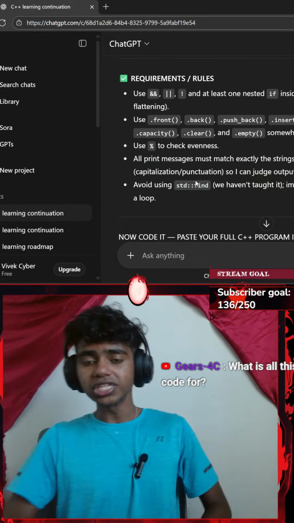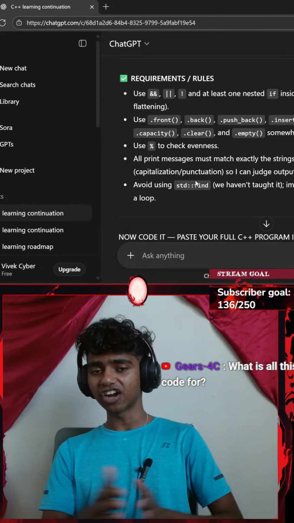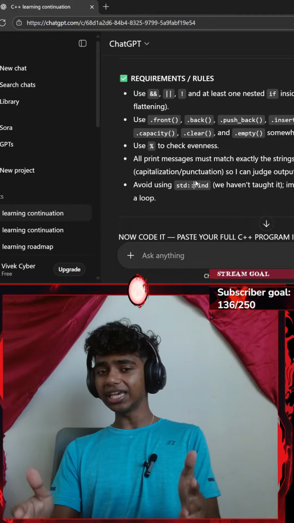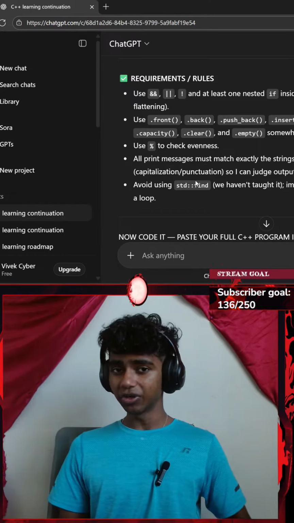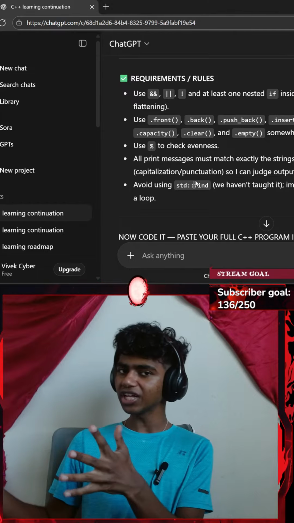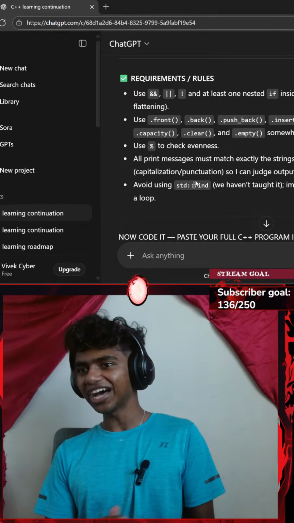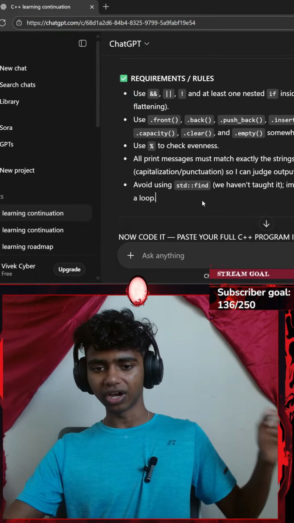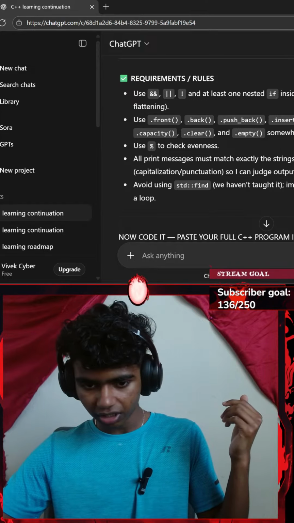What is all this code for? Honestly, I'm trying to learn C++ for 100 days. This is a series inside of my programming for 100 days series. My goal by the end of my programming for 100 days series is to make a game that includes artificial intelligence in it. And I thought since I am going to be working with games, instead of using Python to make a game, I could learn C++ for 100 days out of the 250 days. And then I'm going to be moving on maybe to learn how to use game engines like Unity or something. I don't know, guys, because I did finish my Python for 100 days series. I forgot how many days ago. Let me check real quick. I think it was around 10 days ago or something.